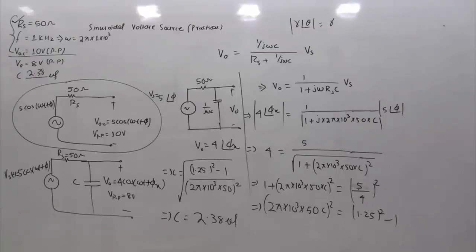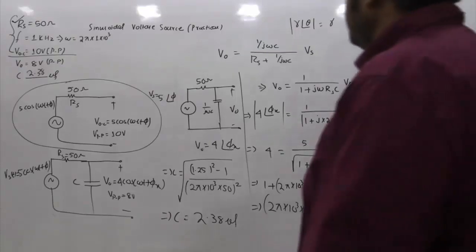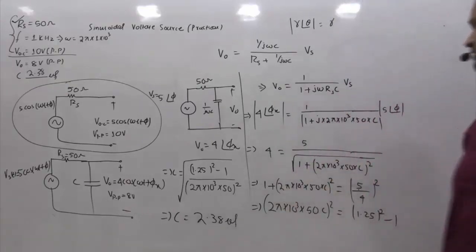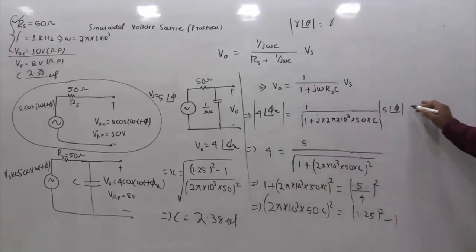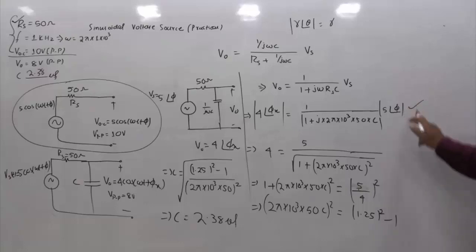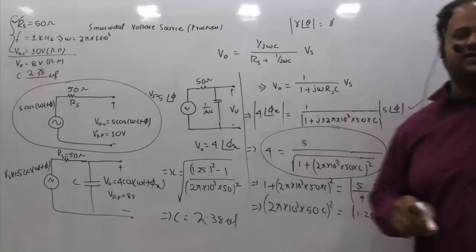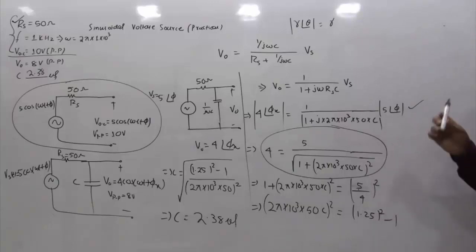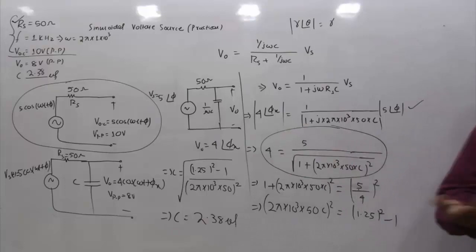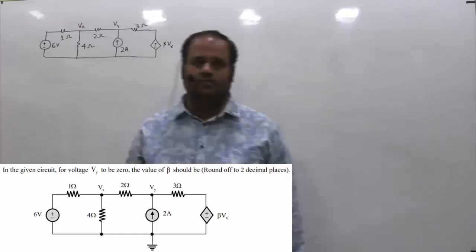However, if you have good practice, a good student who has a good grip on the subject can directly write these equations. Even this is not needed. Directly somebody can write these equations if you are good in basics. By observing the question, if you are able to write this equation directly, then simplifying this will be hardly a 1 minute job. So the answer is 2.38 microfarad for this.